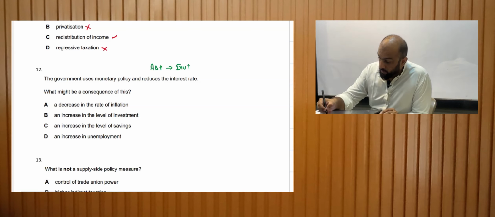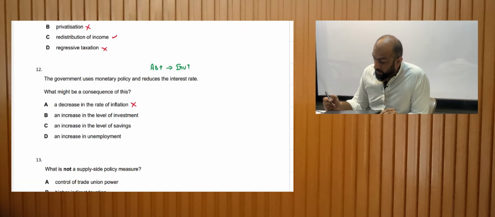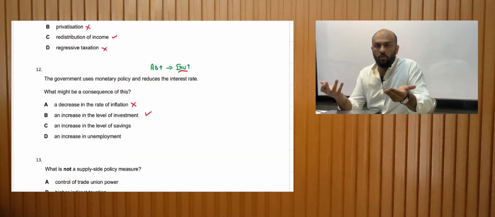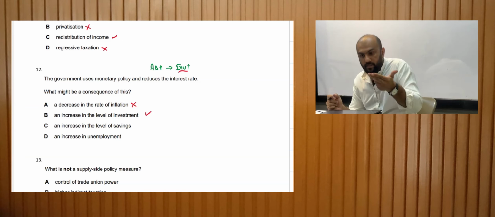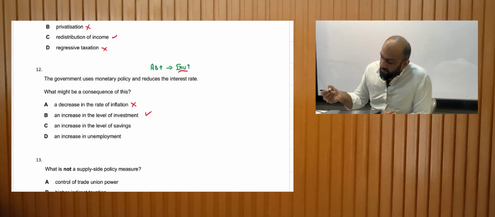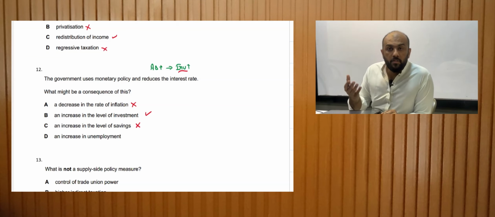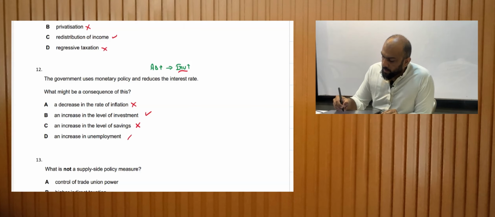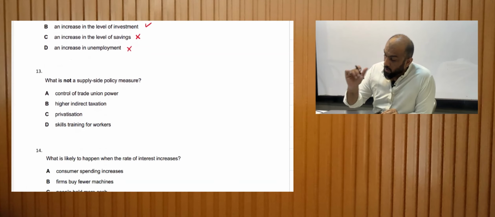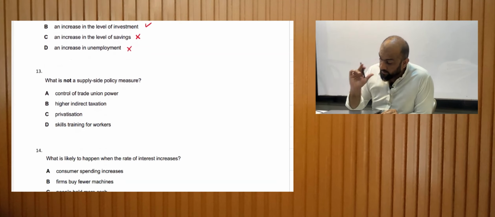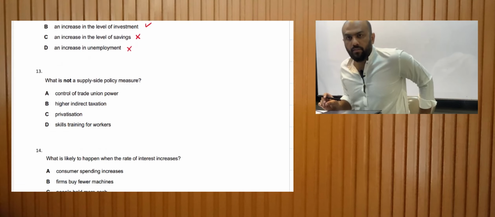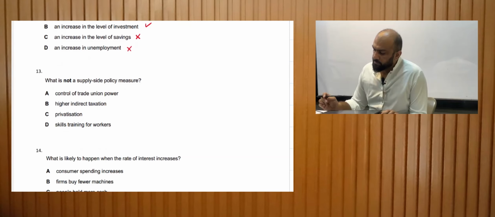Inflation would decrease. No, this is incorrect because inflation would increase. Increase in the level of investment. Yes, I just spilled out the answer accidentally while describing this MCQ. Level of savings would increase. No, level of savings would decrease because of the lower reward. Increase in unemployment. No, unemployment would fall. 13. What is not a supply side policy measure? All right. What is not a supply side policy measure?